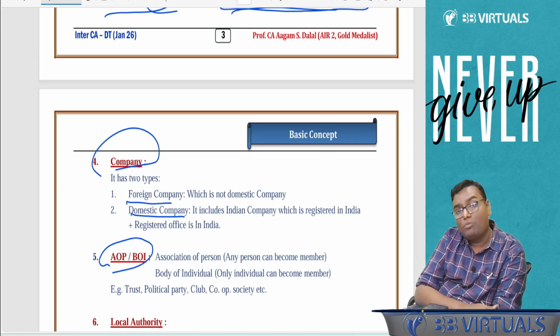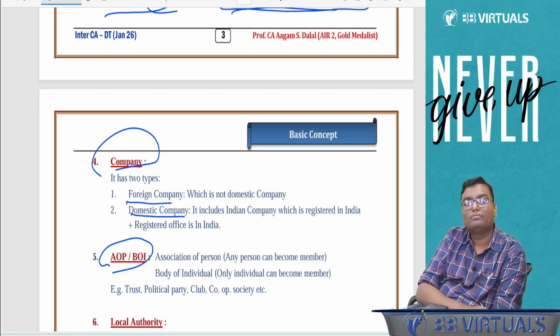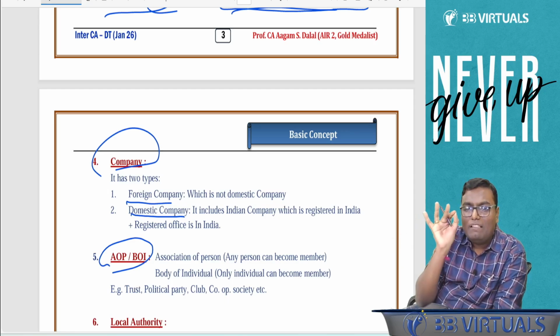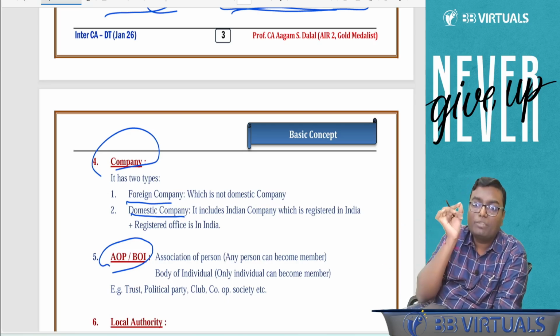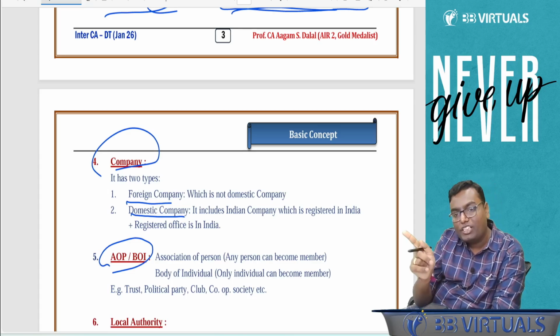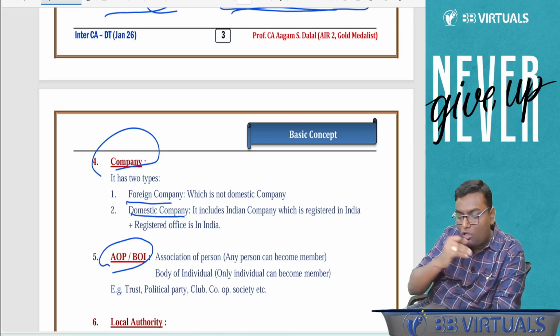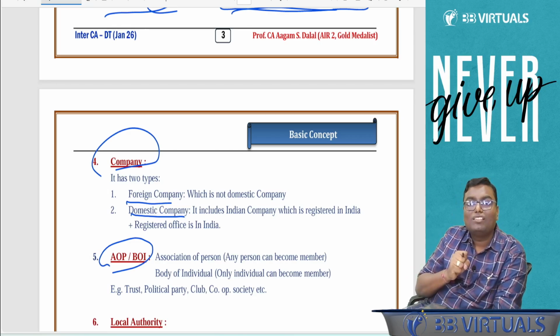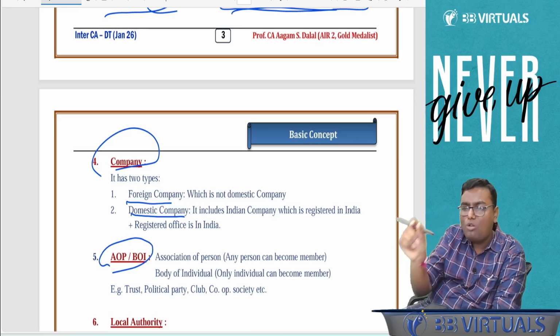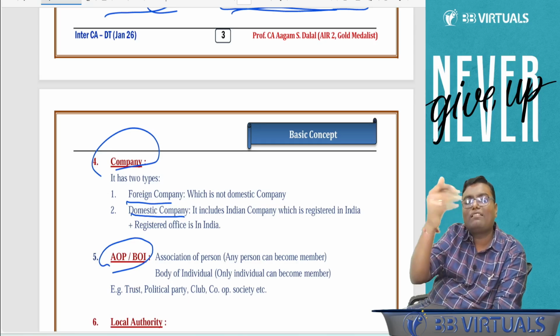One can say profit motive. No, in association of person also profit motive can be there. Let me tell you, association of person means a partnership without a partnership deed. So when two or more persons come together, joining hands for some common objective, but they are not signing any partnership deed, it is called association of person.